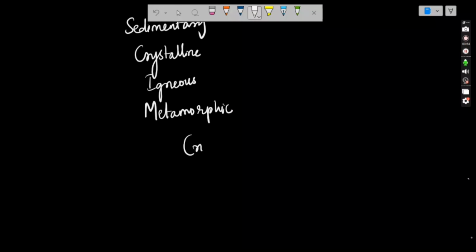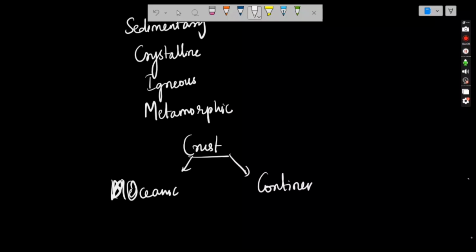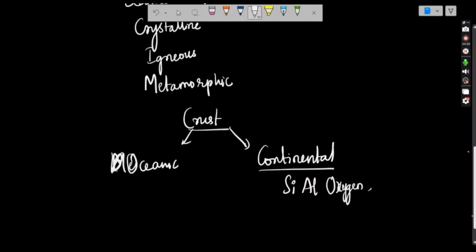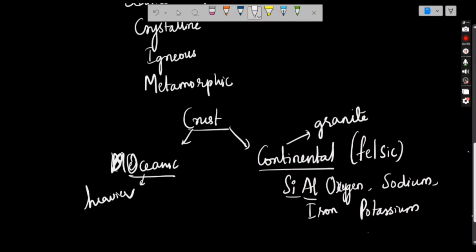So the crust, I told you, will be divided into two types, oceanic and continental, right? Continental is made up of silica, aluminium, oxygen. The continental crust is called felsic. It is made up of granite, and it is lighter. Sodium will be there, iron, potassium, aluminium silicate. Oceanic crust is heavier. Continental crust is lighter.